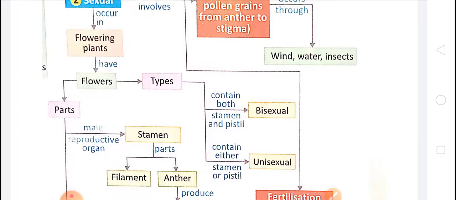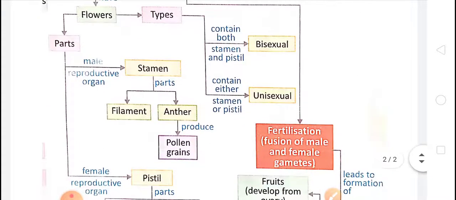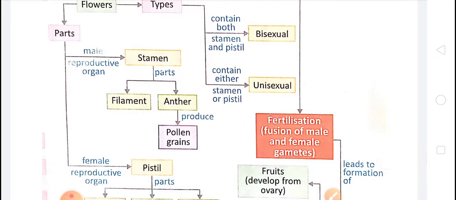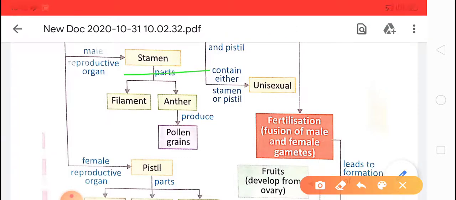So the flowering plants have flowers, and there are two types of flower. First of all, see the parts of the flower. The two main parts of the flower are number one, stamen, number two, pistil. Stamen is the male reproductive organ, and pistil is the female reproductive organ.